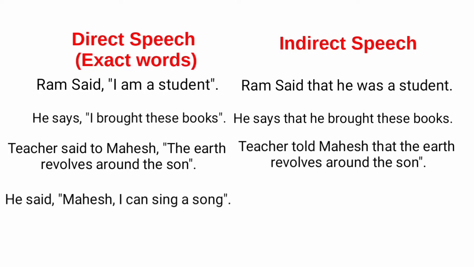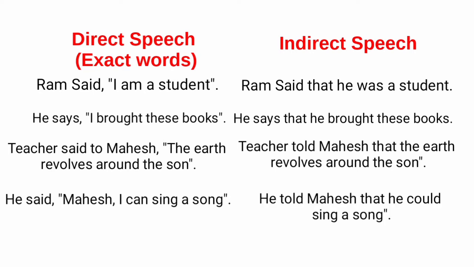For example, he said, "Mahesh, I can sing a song." In indirect speech, it will be, he told Mahesh that he could sing a song. See the changes in modal auxiliaries during indirect speech.